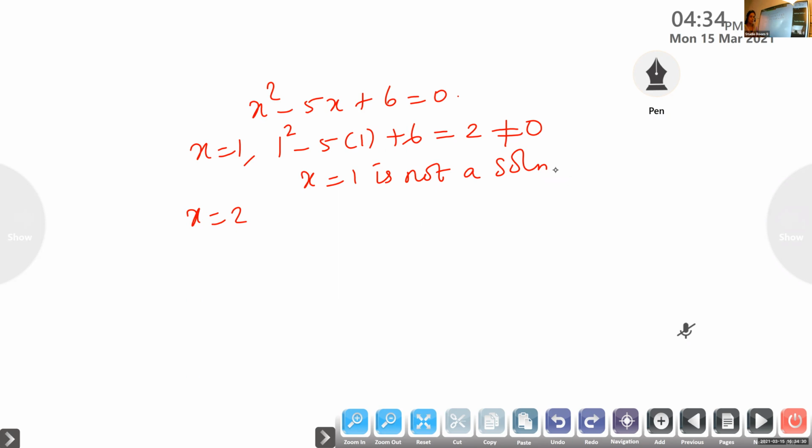What is meant by satisfying? We should get LHS equal to RHS. Then we say it is satisfying. Here LHS we are getting 2, RHS we are getting 0. So 2 is equal to 0 is not possible. Therefore, it is not at all a solution.